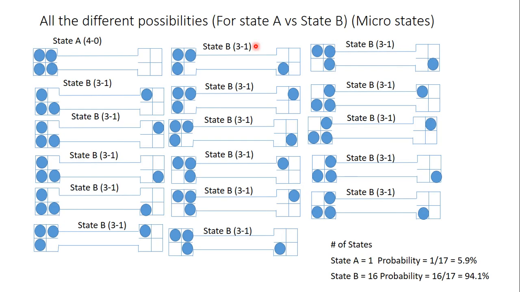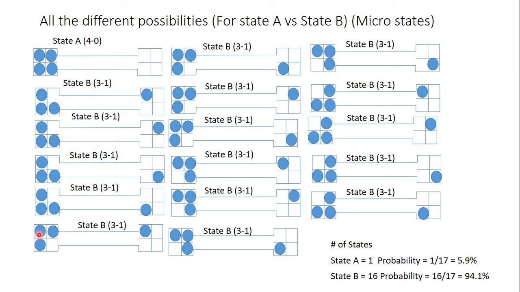Each macro state can have microstates though. So state A only has 1 microstate. I can only put 4 gas molecules in 4 slots one way. State B though has 16 different microstates. If I have 3 gas molecules arranged like an L on the left side, I can put a gas molecule in the top left, top right, or bottom left.